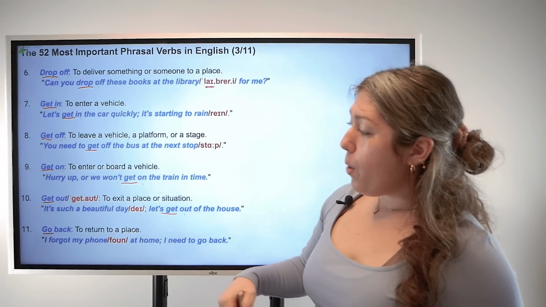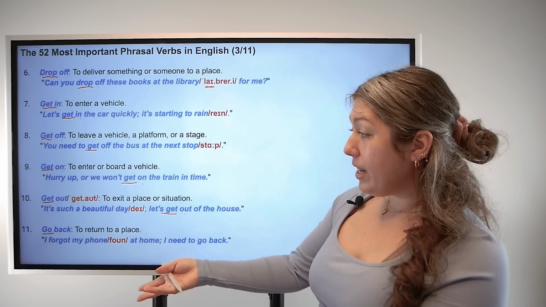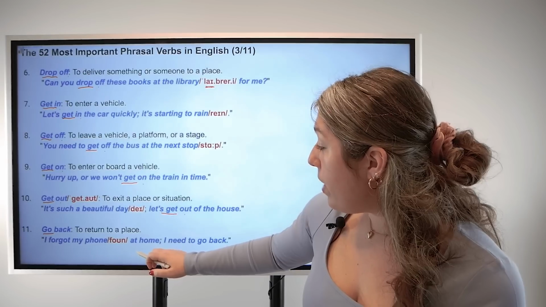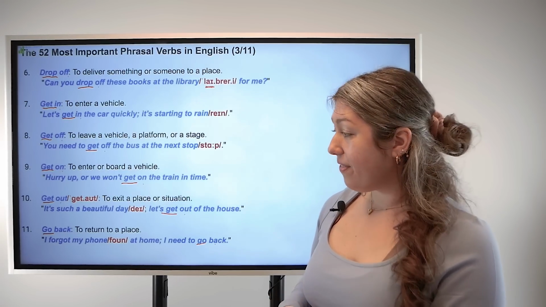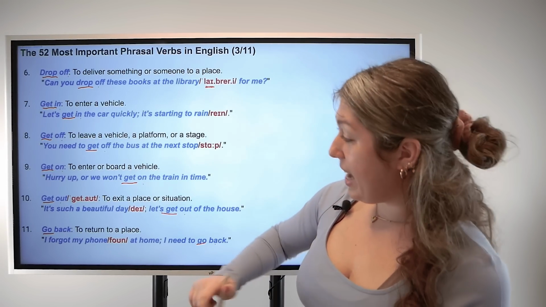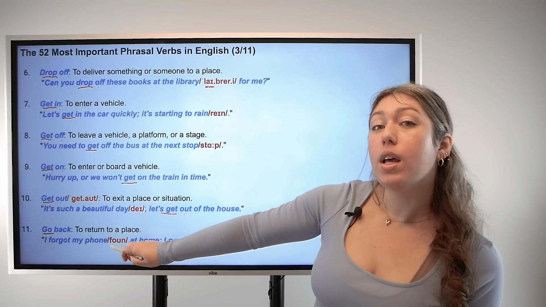Number 11, go back. Base verb go, particle back. That means to return to a place. For example, I forgot my phone at home. I need to go back. Pay attention to pronunciation. Phone, phone.